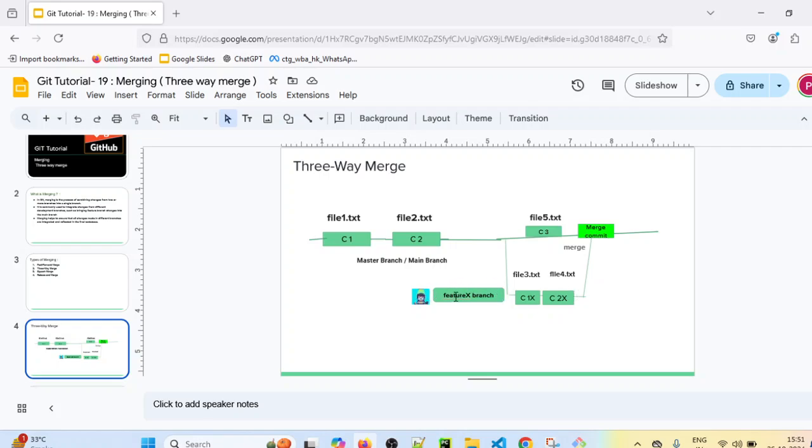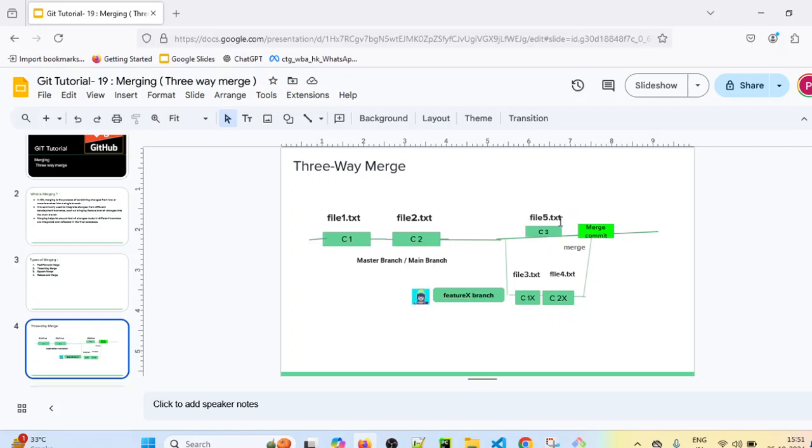So this feature X branch will inherit these two commits and it will have its own new commits as well. But after creating the feature X branch, let's say one developer has also made some changes and committed those changes into the master branch.